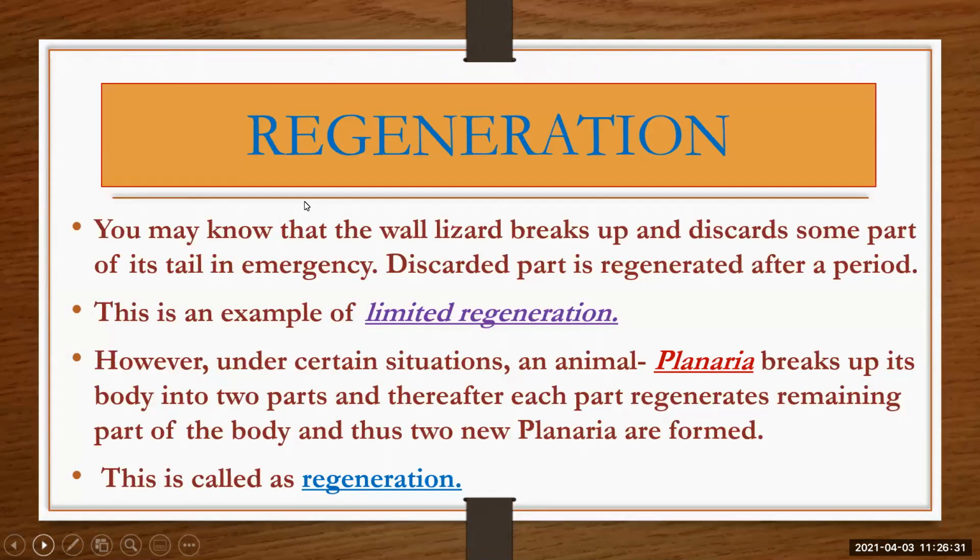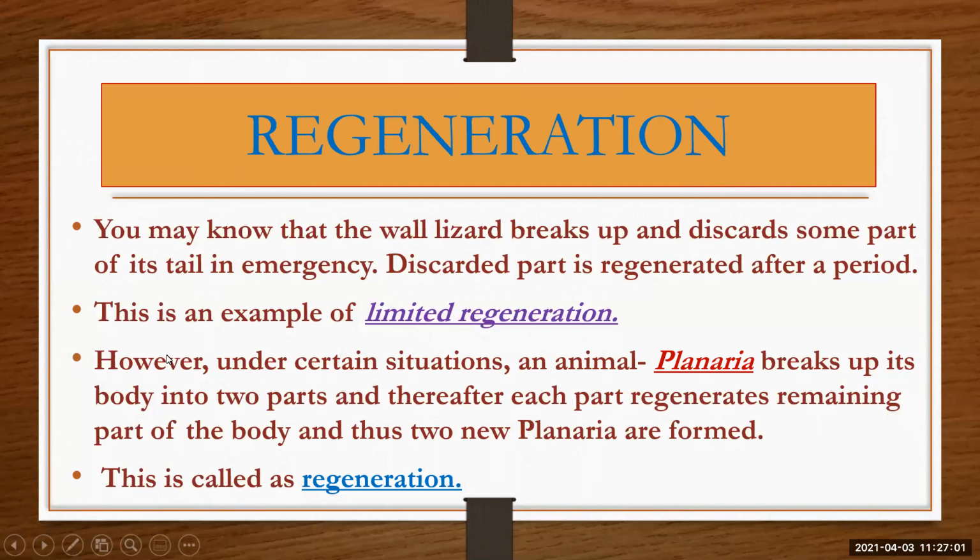Now we'll move to regeneration. You may know that the wall lizard breaks up and discards some parts of its tail in an emergency. The discarded part is regenerated after a period. This is an example of limited regeneration. However, under certain situations, the animal planaria breaks up its body into two parts, and thereafter each part regenerates the remaining parts of the body, and thus two new planaria are formed.